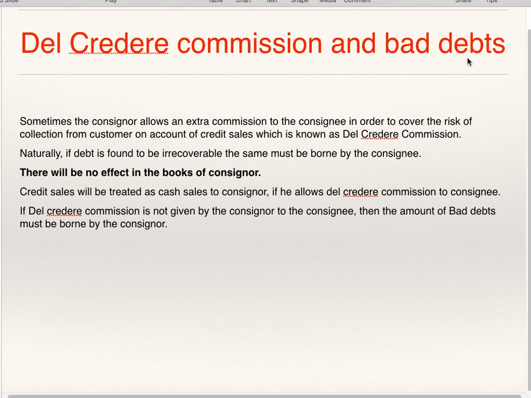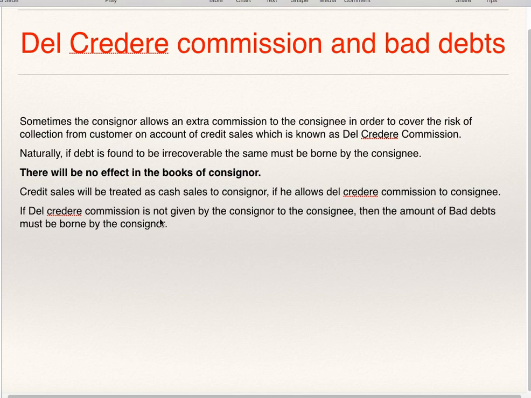Del credere commission and bad debts. This we'll see. Sometimes the consignor allows an extra commission to the consignee in order to cover the risk of collection from customers on account of credit sales, which is known as del credere commission. Naturally, if a debt is found to be irrecoverable, the same must be borne by the consignee. There will be no effect in the books of the consignor. Credit sales will be treated as cash sales to the consignor if he allows del credere commission to the consignee.